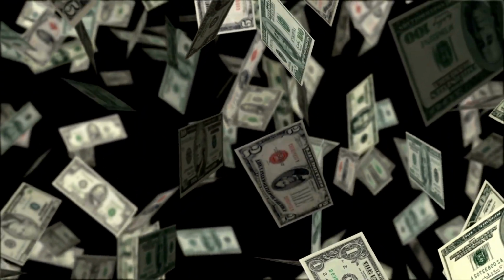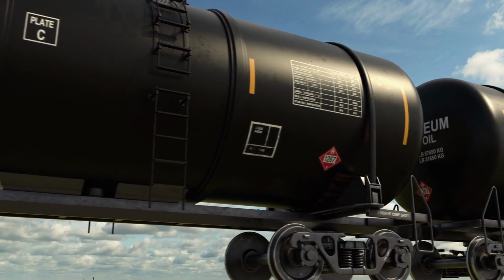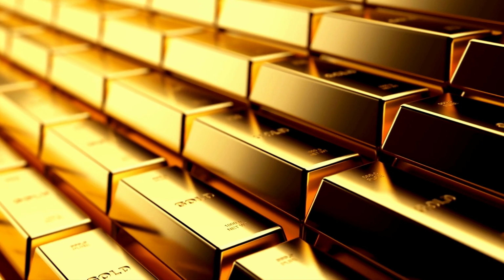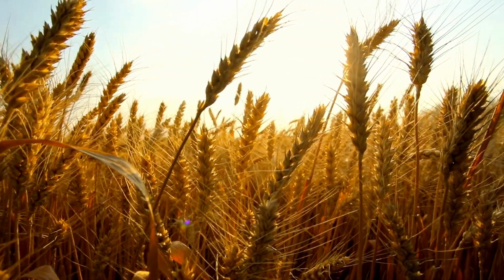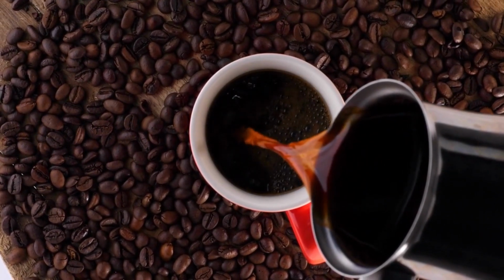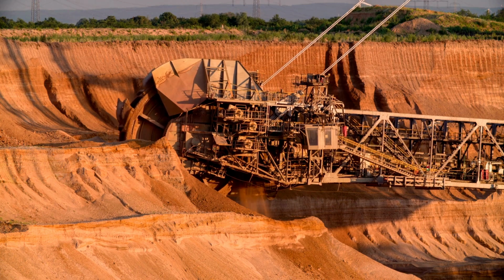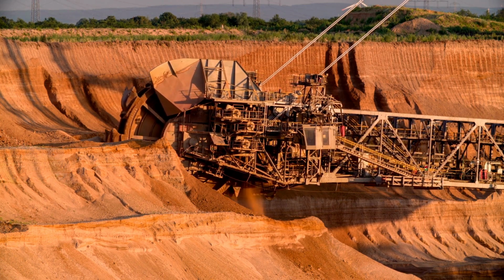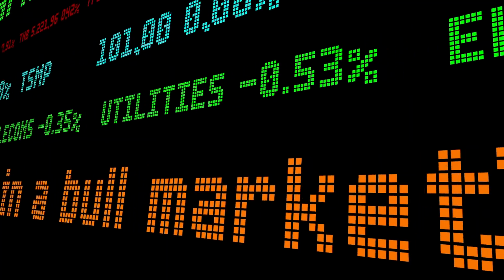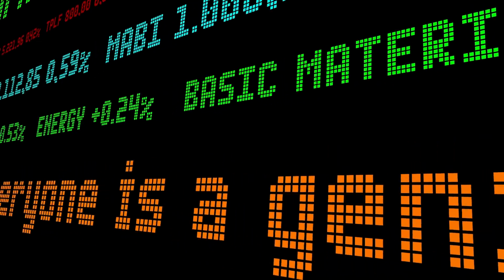The simplest way to think about commodities is as raw products that can be bought and sold, typically in large quantities. Think oil, natural gas, gold, silver, copper, wheat, soybeans, coffee, and sugar. Commodities are important because they are the building blocks of many industries and are used to create a wide range of products. They also play a role in the global economy, as changes in commodity prices can have a ripple effect across industries and countries.